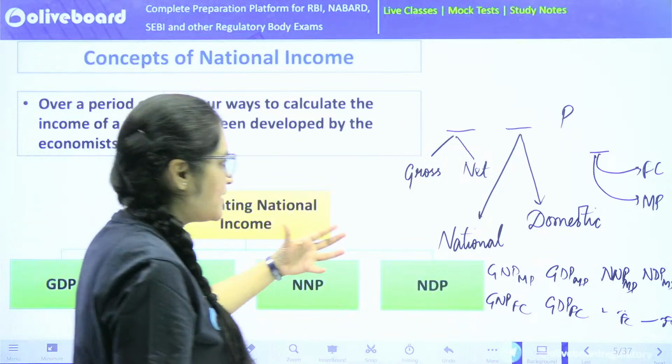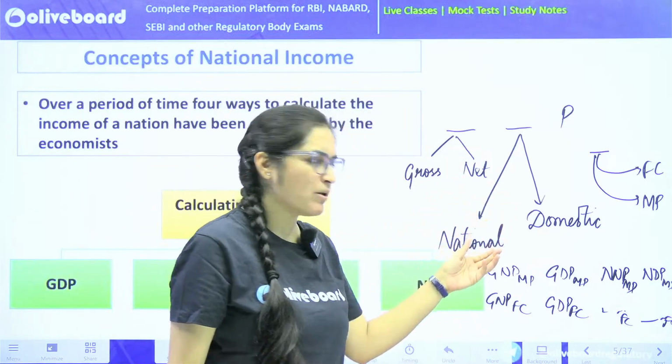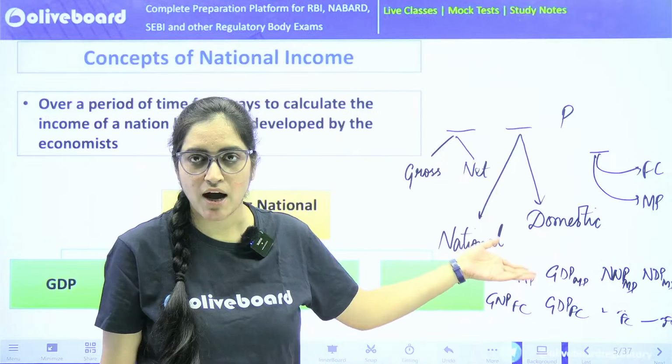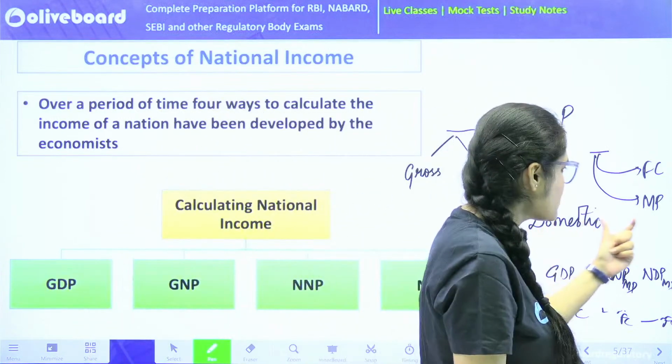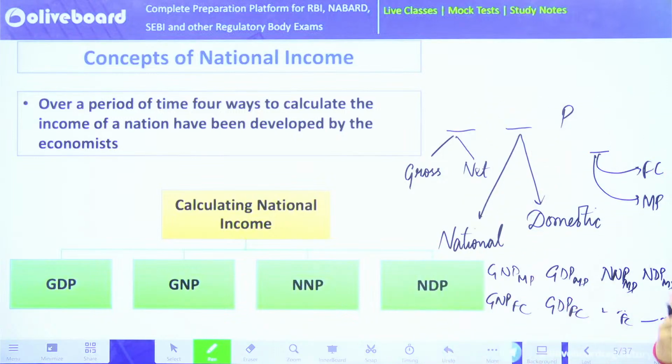Now, you might be thinking, what is this gross, what is this net, what is national, what is domestic? We don't know how we should be calculating this. So that's where we are going to see what is national, what is domestic, what is factor cost, what is market price in this whole session. Let's have a look now.